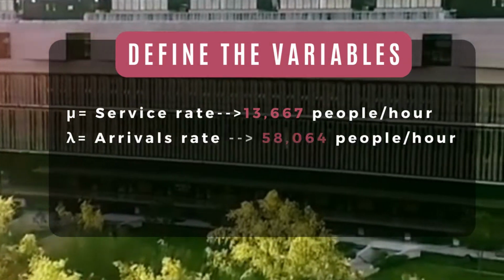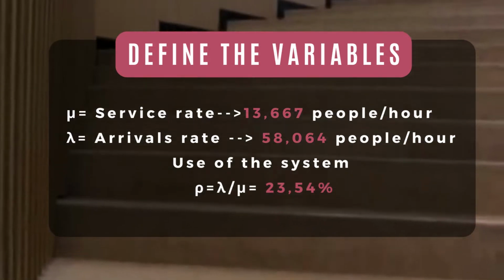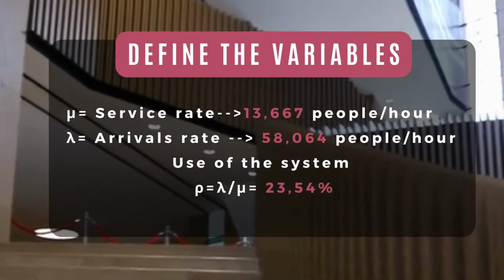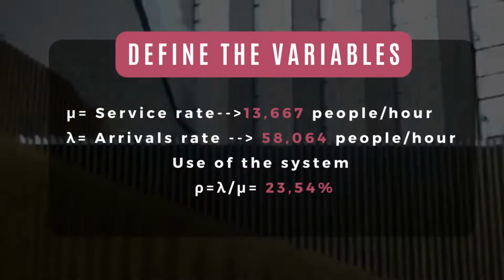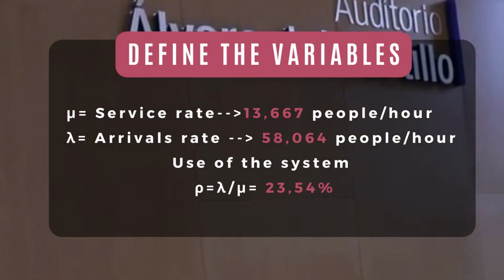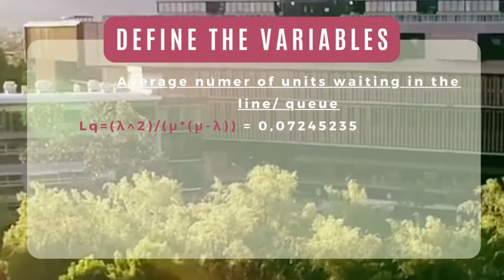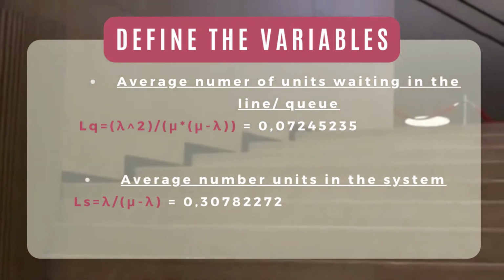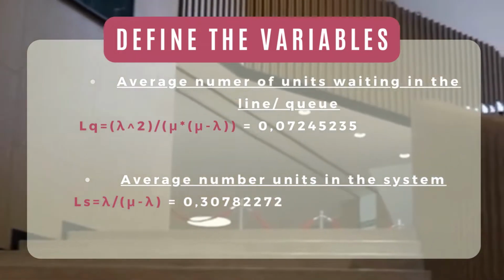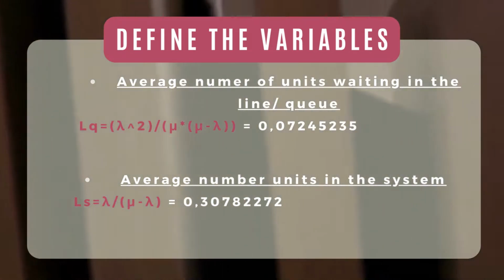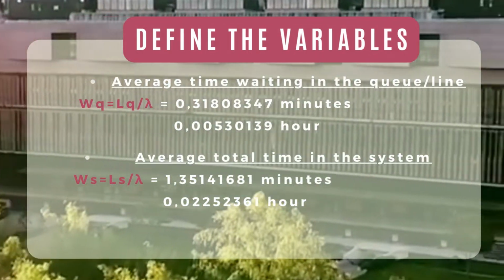With this information, we could calculate the use of the system, which is the arrival rate over service rate, and it is 23.54%. With this, we can identify why the service rate is so fast in this shop, and that this place could receive more clients. Additionally, we could estimate that the average number of people waiting in the line is 0.0724, and that the average number of people in the system is 0.3078. With this information, we could calculate the average time waiting in the line is